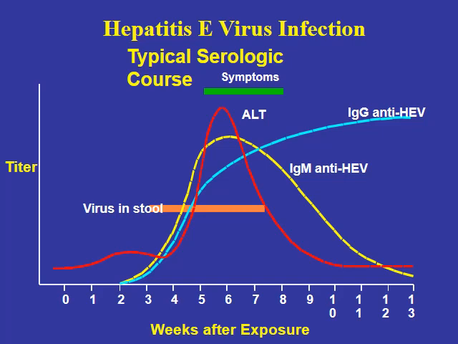The IgM anti-hepatitis E virus starts to appear 3 weeks after exposure, reaching its maximum level at 6 weeks after exposure, and then decreases, disappearing gradually with the course of the infection. The total, or IgG, anti-hepatitis E virus starts 3 weeks after the infection and continues to rise with the course of the infection. This was the typical serological course of infection with the hepatitis E virus.